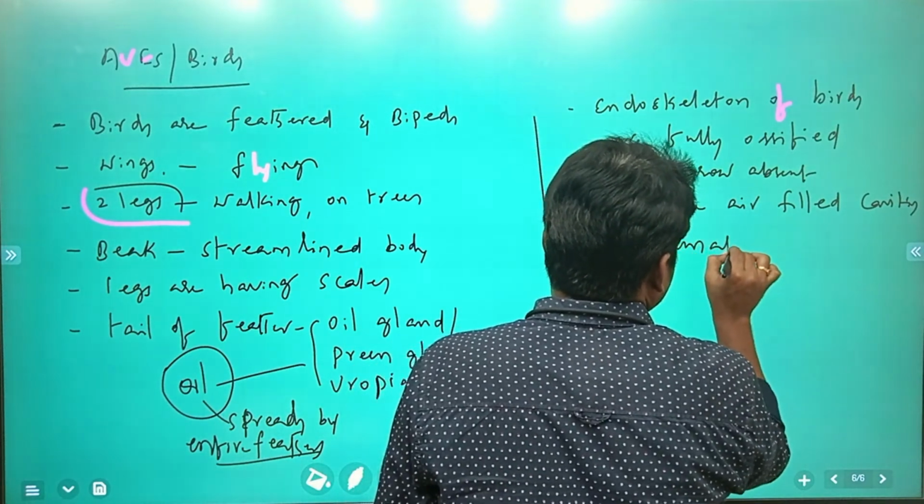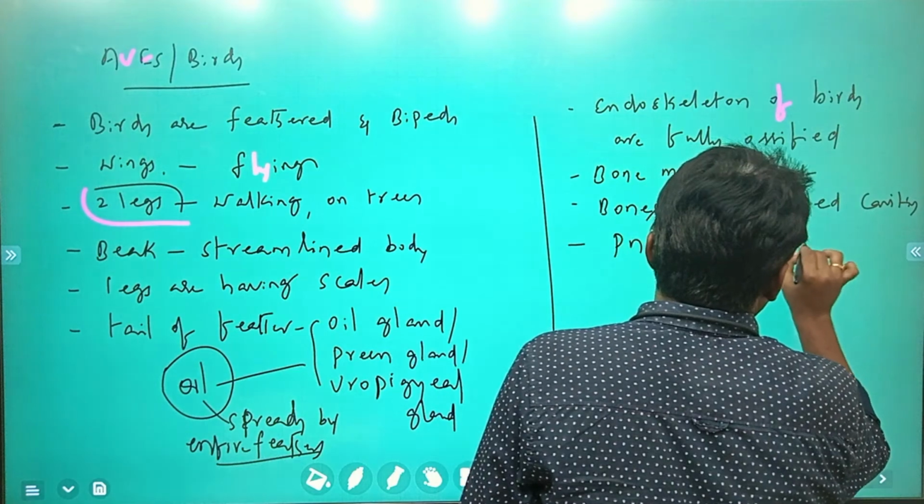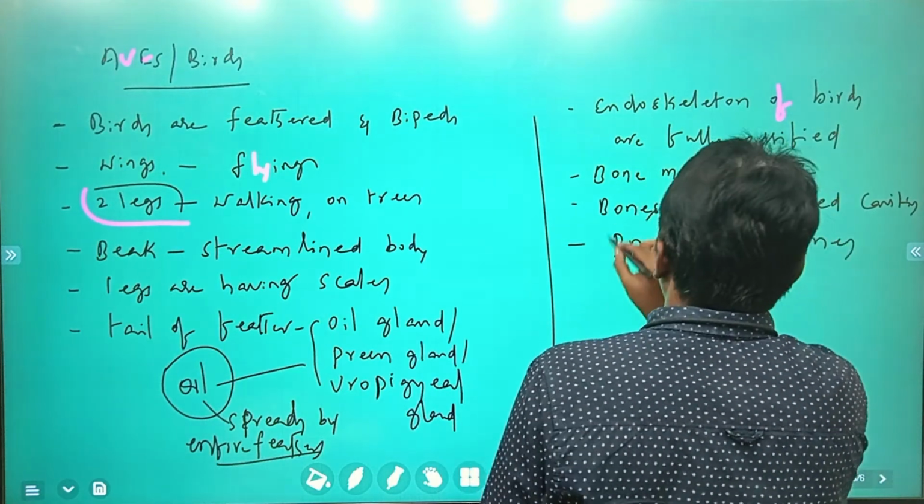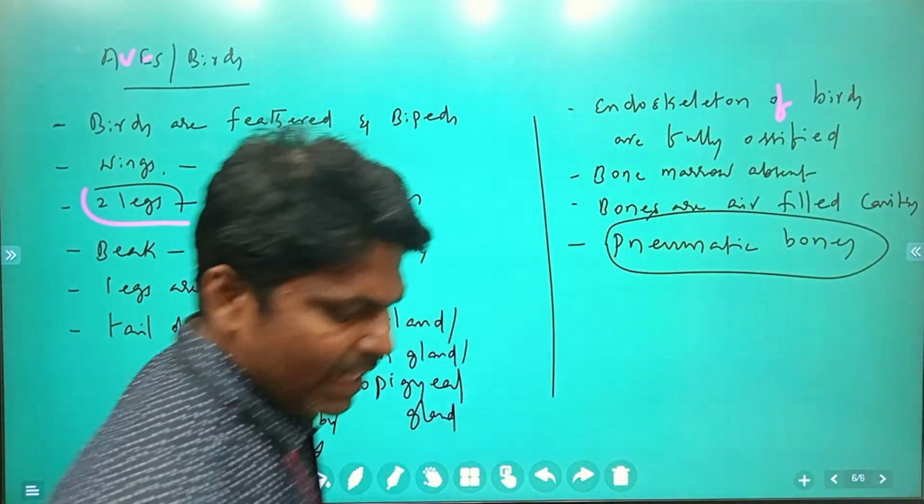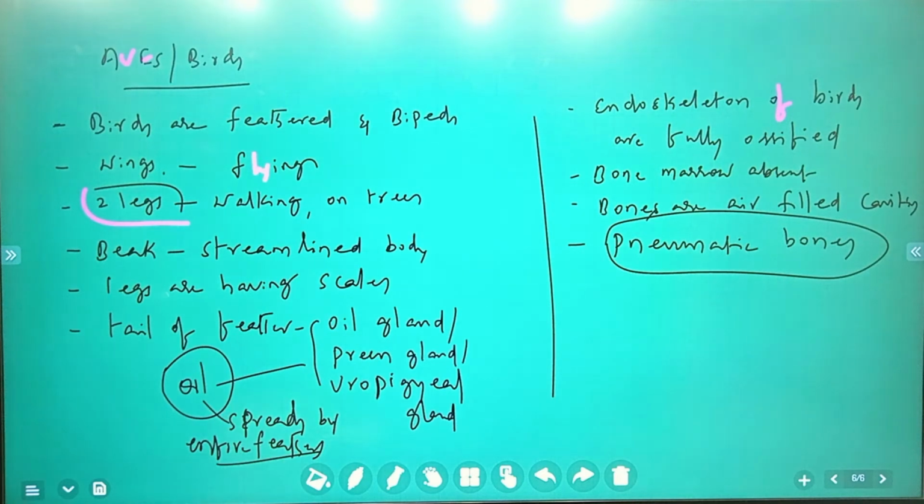That is the reason why they can easily fly. Pneumatic bones are fully modified, with air-filled cavities present.